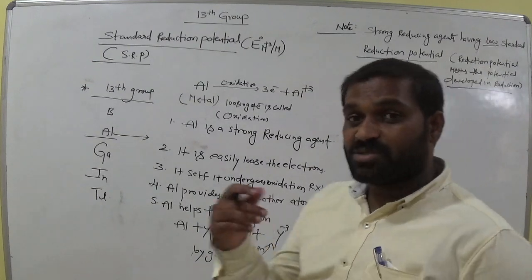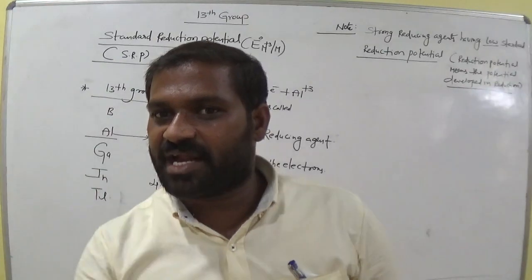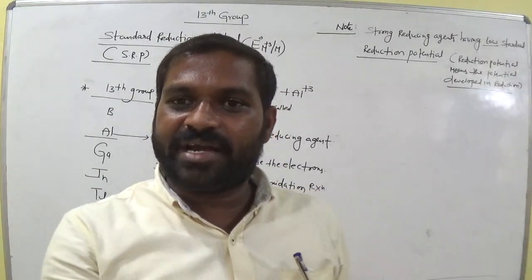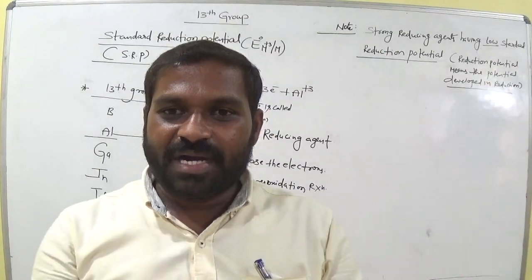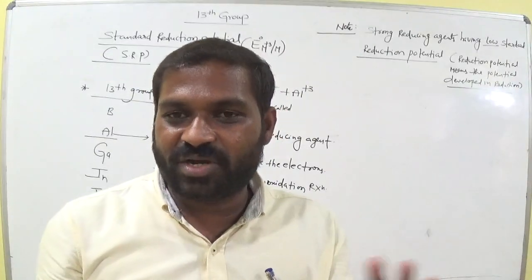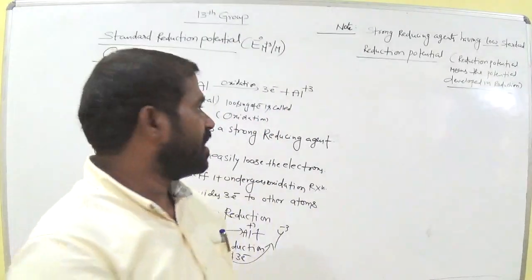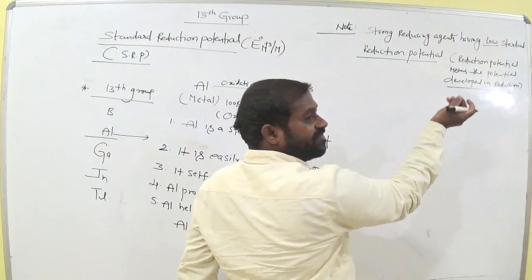Reduction means gaining of electrons. Aluminium always loses the electron only. Aluminium cannot gain the electron. Remember this. If it gains the electron, its reduction potential is high. Am I right? But aluminium always loses the electron, so its reduction potential is low. Reduction potential means if it gains the electron.